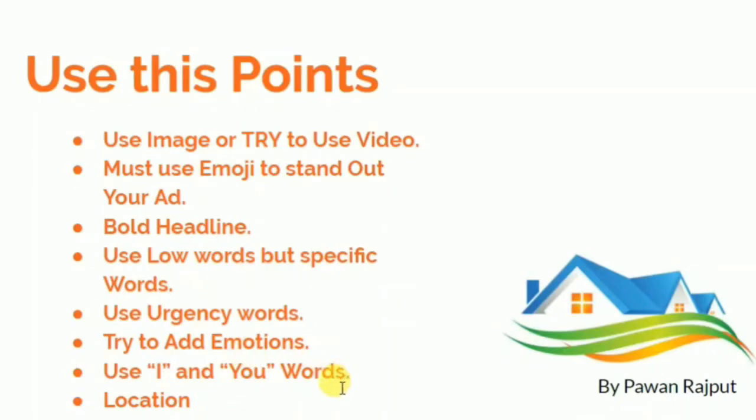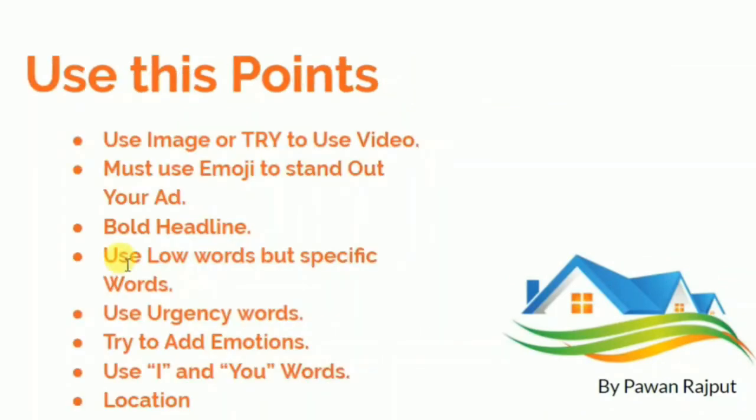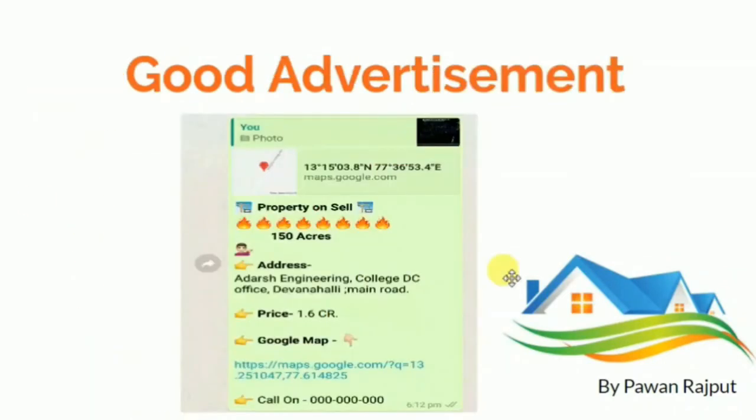If you are selling a home, use "I" and "you" words. Don't use the word "we", because "I" and "you" help you build a connection with the customer, right? And you can also use a Google Map location, as I have just used this Google Map location. So use these points to build a good advertisement.